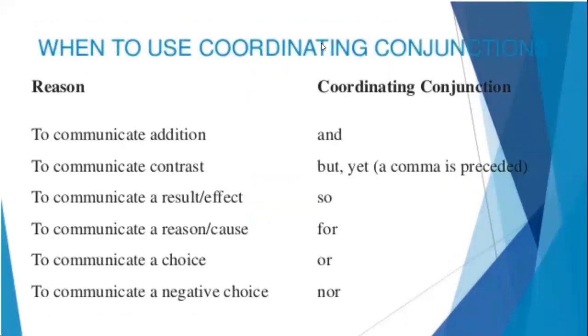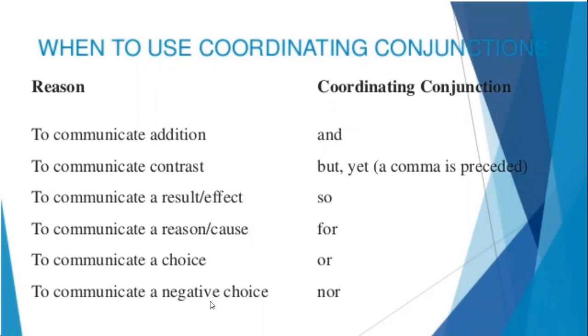So when to use coordinating conjunctions? To communicate addition, we can use and. To communicate contrast, we can use but or yet. To communicate a result or effect, we can use so. To communicate a reason or cause, we can use for. To communicate a choice, we can use or.